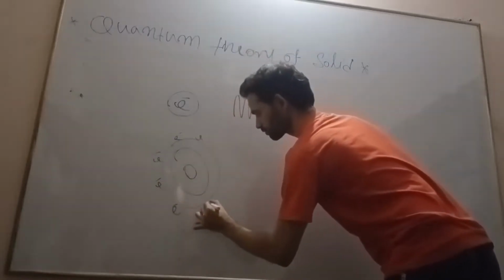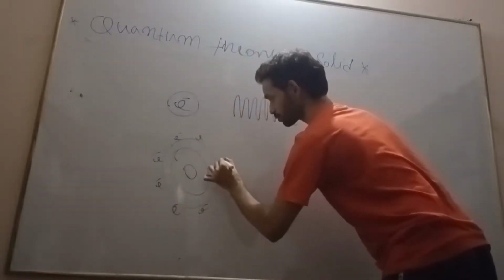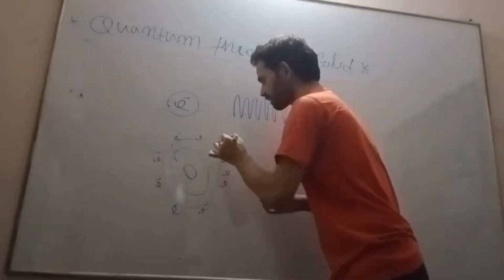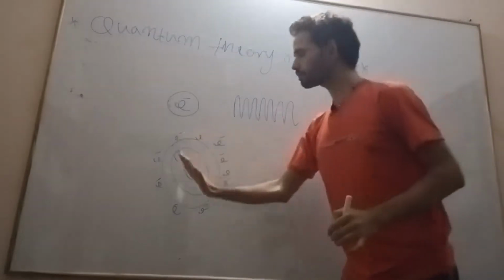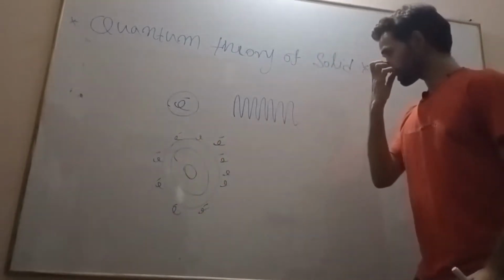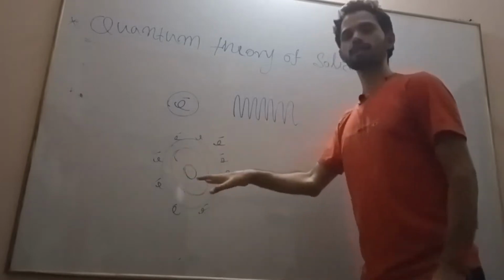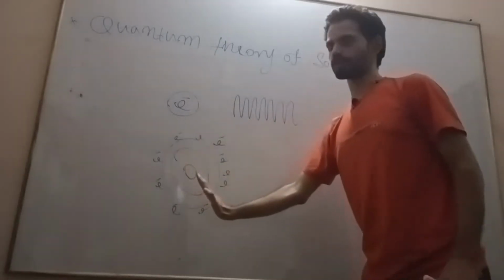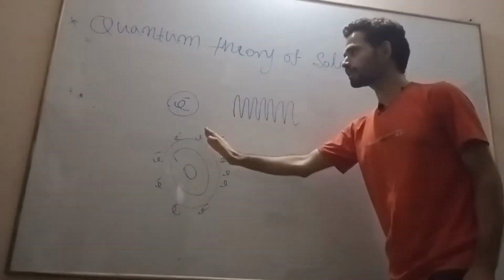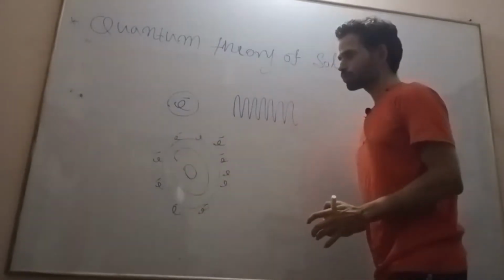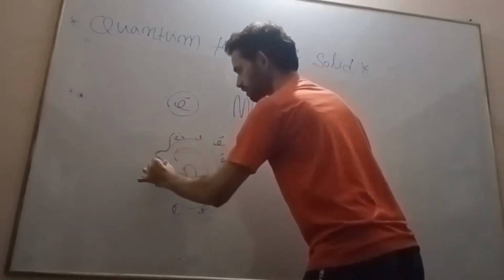Actually, by the wave particle duality principle, sometimes a particle behaves like a wave, or a particle like the electron exhibits wave-like behavior.